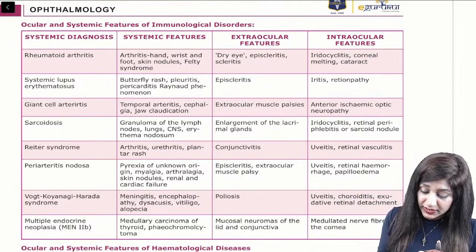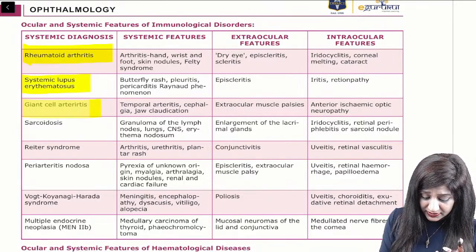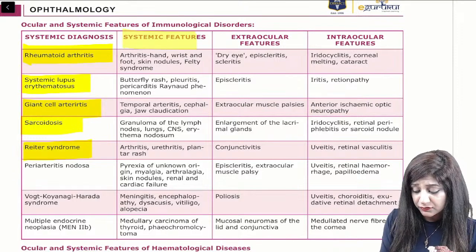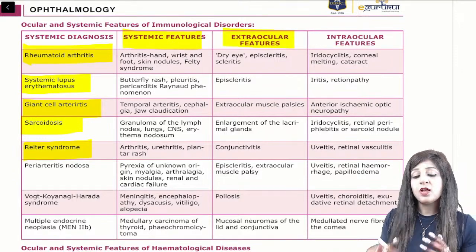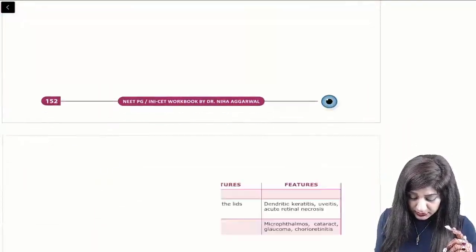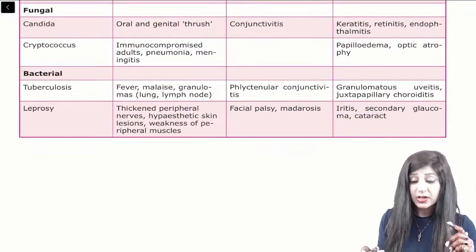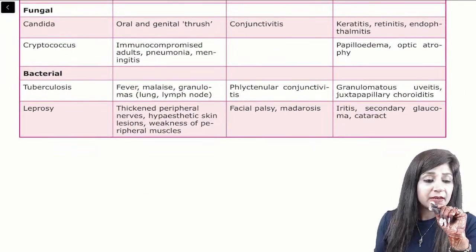Okay, so you see, like we have rheumatoid arthritis, we have SLE, giant cell arthritis, sarcoidosis, Letterer syndrome, systemic features, extraocular, intraocular, all these features are there. So if I talk about the leprosy, I will show you here in the bacterial, guys. So see, this table will help you directly.